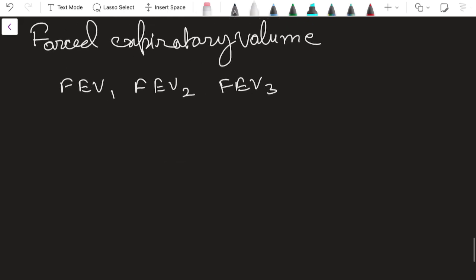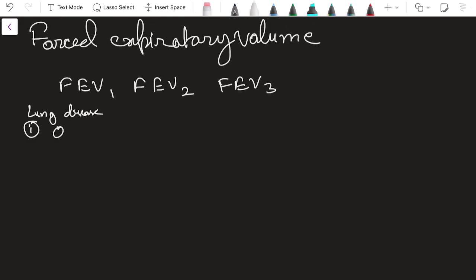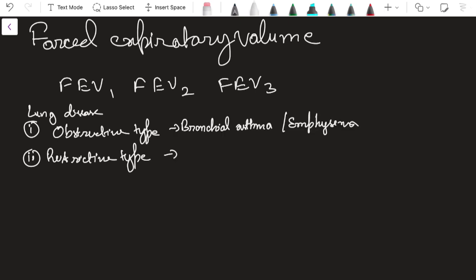Okay. First, we have two types of lung diseases: one is obstructive type and another is restrictive type. Obstructive type is one in which there is obstruction in the respiratory airway, meaning whatever path I have shown you in that diagram is obstructed somewhere. Examples are bronchial asthma or emphysema. Here the example is fibrosis. In restrictive type, the movement of the lung, meaning the lung inflates and then again relaxes, is restricted. So it is called the restrictive type of lung disease.